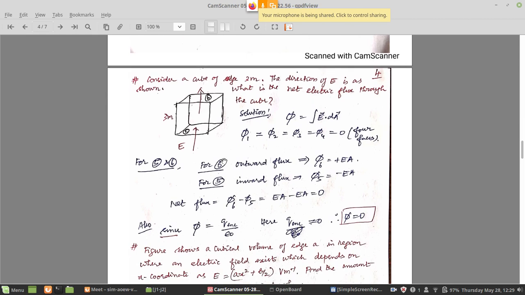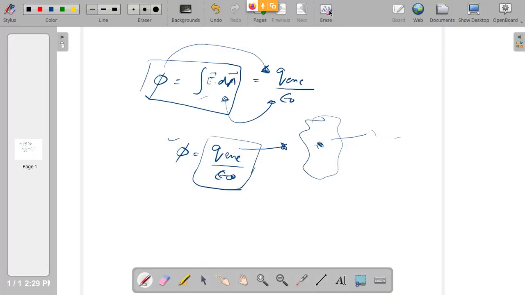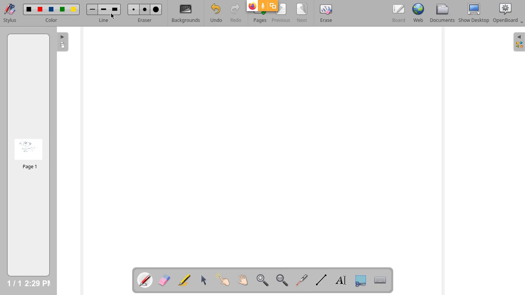Right, let's do another problem on this flux. Consider a cube of 3 meter edge. The cube edge is 3 meter. The direction of E is as shown. What is the net electric flux through the cube? So what is this question actually? There is a cube placed in an electric field. First of all, there is an electric field, let us say, pointing upwards.